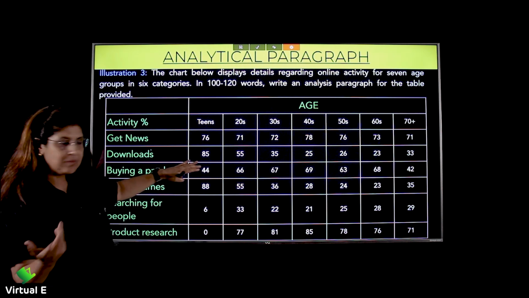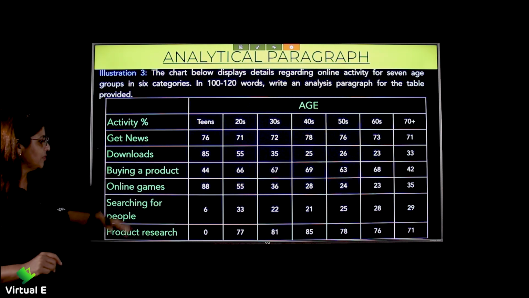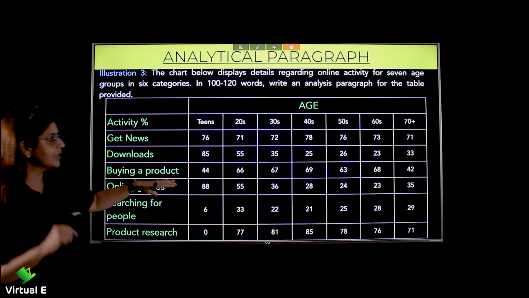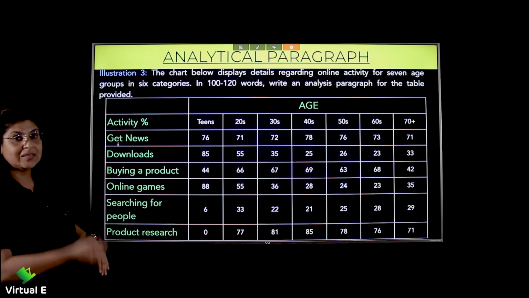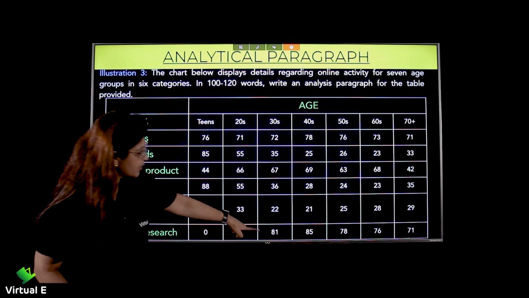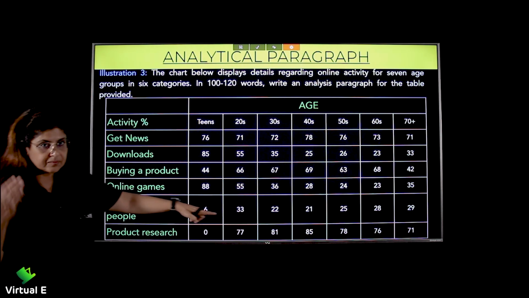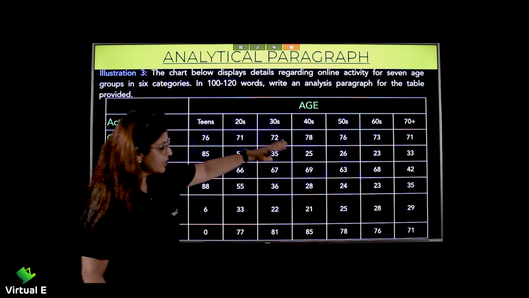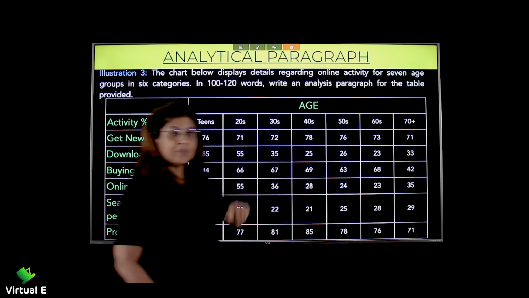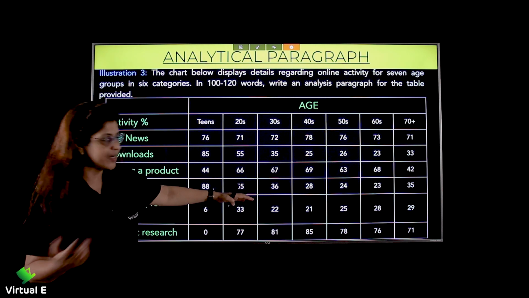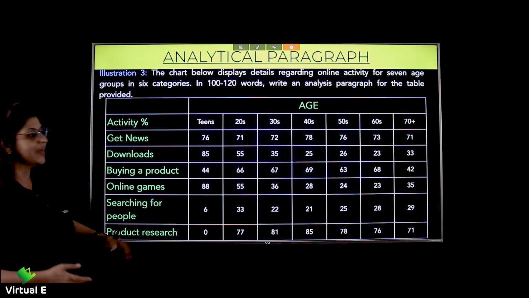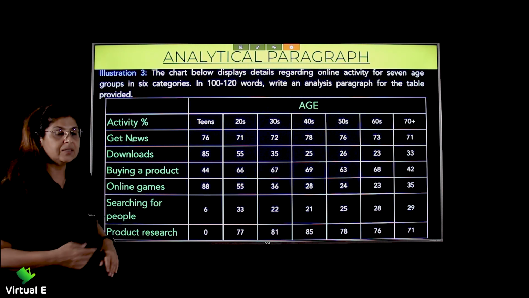Now, let's just talk in brief. If we look at teens, what is the maximum they do? Online games. I can see you people smiling. Yes, that's you. Online games. Now, if we look at 20s, 30s and 40s, look at maximum, you have product research, right? You have more of it. Then even in the 50s, if we look, it's the product research. In 60s as well, it is the product research. That's the highest and minimum whatever they do. 70 plus also is like news, more of news as well as product research. Now that's what the table is showing us.